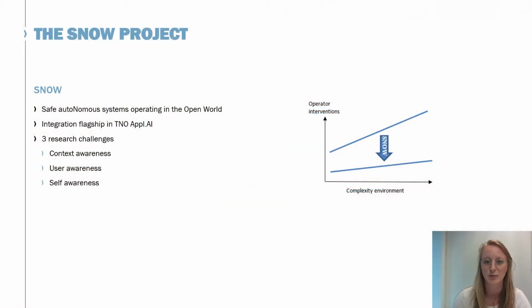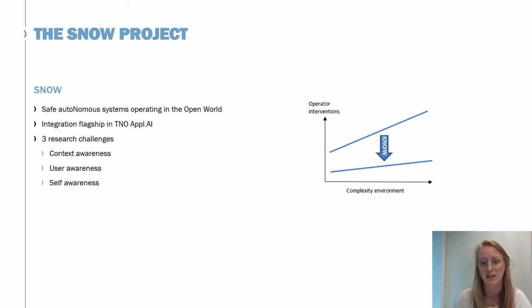SNOW is a project within TNO's Applied AI program for studying hybrid AI. So in a team of 15 to 20 scientists, we study hybrid AI in order to create safe autonomous systems that can operate in an open world. So our research focuses on three challenges: context awareness, user awareness, and self-awareness.